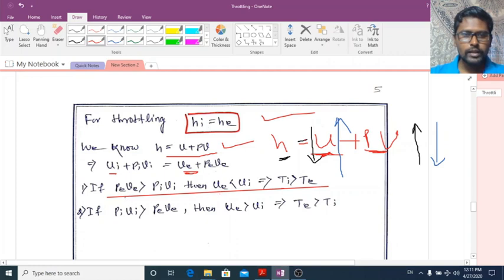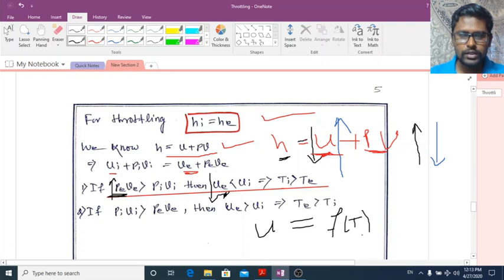If flow work at the exit is increasing, what will happen? The internal energy at the exit has to decrease. If the flow work is increasing here at the exit, then for enthalpy to remain constant, the specific internal energy at the exit has to decrease. So Ue is less than Ui. We know U is a function of temperature, that is, specific internal energy is a function of temperature.